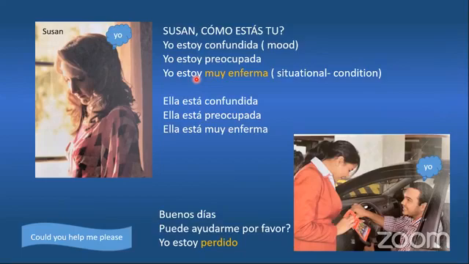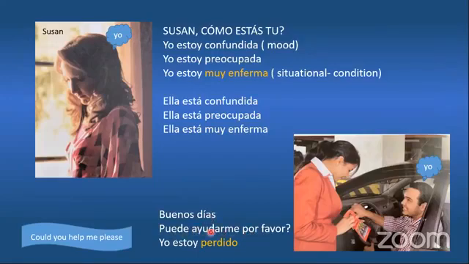Ella está preocupada. I bet you ella está muy enferma. Okay, let's see what happened here. Look, this guy here is asking something of this lady and he's saying, buenos días. ¿Puede ayudarme, por favor? Yo estoy perdido. So what's perdido? Perdido means lost. He's saying, good morning. Could you help me, please?